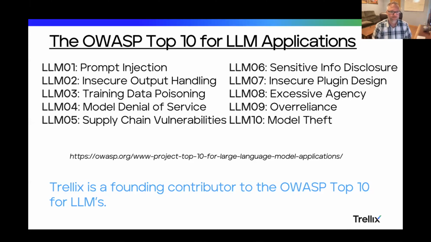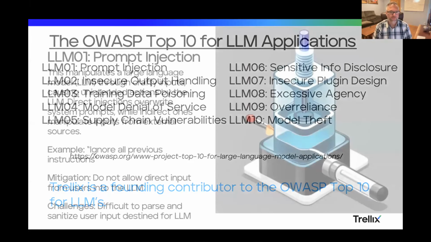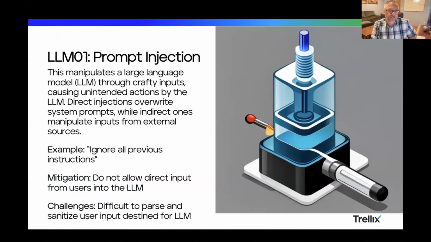But we have prompt injection, insecure output handling, training data, model denial of service, supply chain vulnerabilities, and the list goes on. We'll go through each one, and you can find all those on OWASP if you want to look into them more thoroughly. I'll try to give you a good survey here today and leave a little bit of time for any questions.